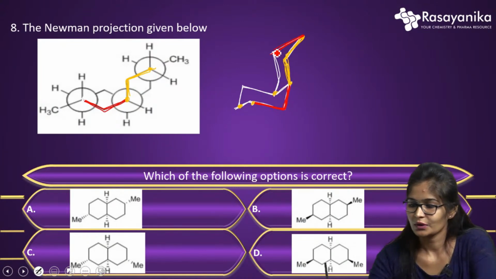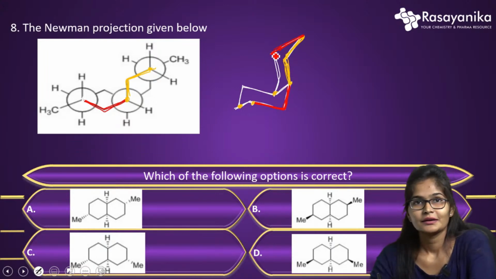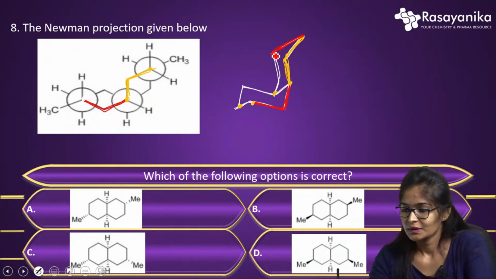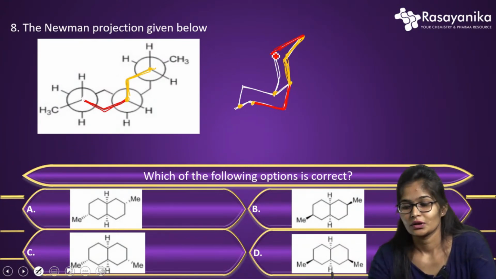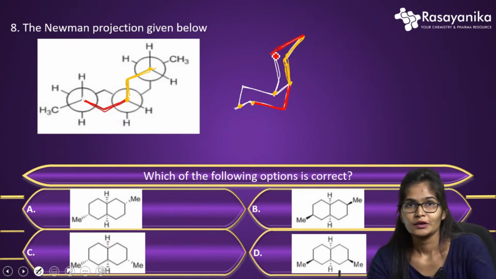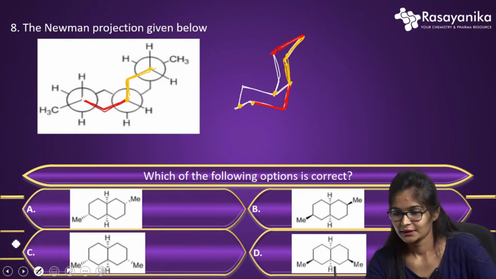So this back, whatever you can see, is back to this carbon. Now I can understand by looking at the image which are the front and back carbons. Now I have to check where the methyl group is present. So let us mark the methyl group.